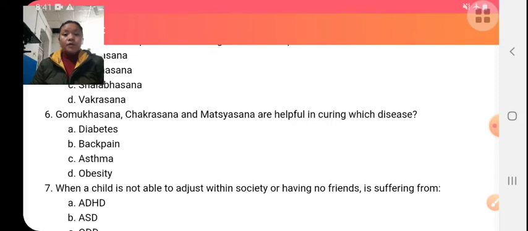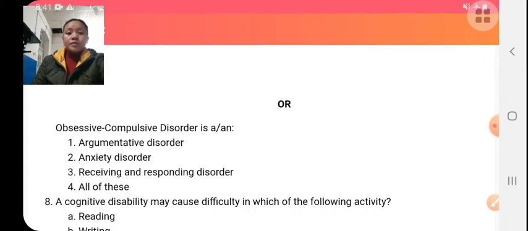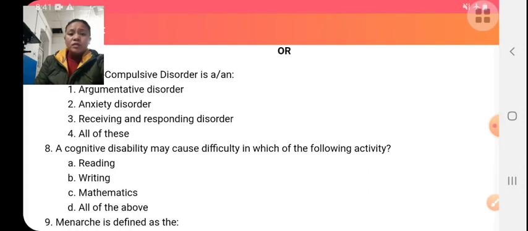asthma. When the child is not able to adjust within the society or has no friends, he is suffering from oppositional defiant disorders, ODD, obsessive compulsive disorders, an argumentative disorders, anxiety disorders, and the correct answer is anxiety disorders.